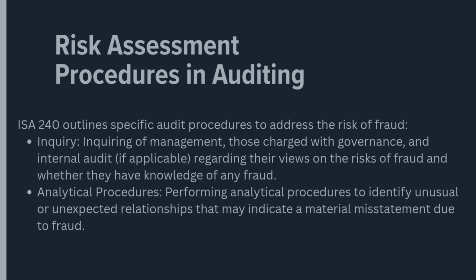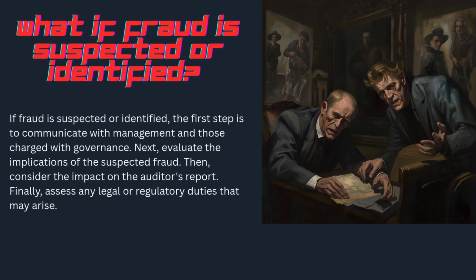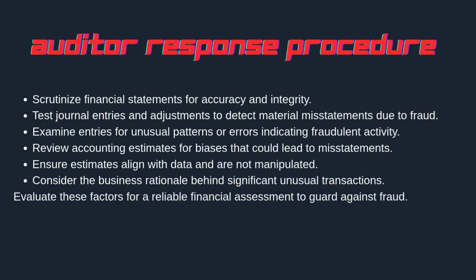Once fraud risks are assessed, the auditor must develop appropriate responses. 1. Overall responses. This might involve assigning more experienced staff, increasing the level of professional skepticism, or incorporating elements of unpredictability into audit procedures. 2. Responses at the assertion level. Design specific audit procedures to address the identified risks.